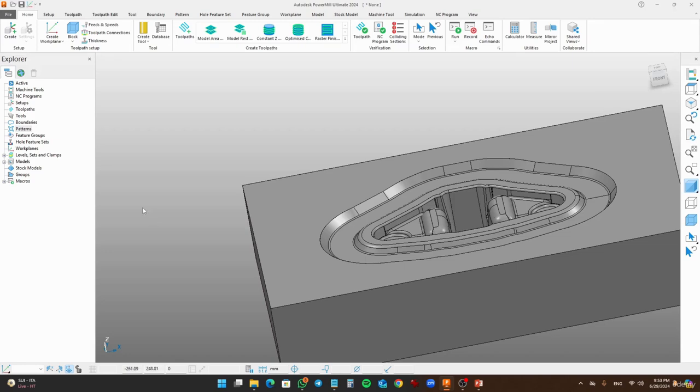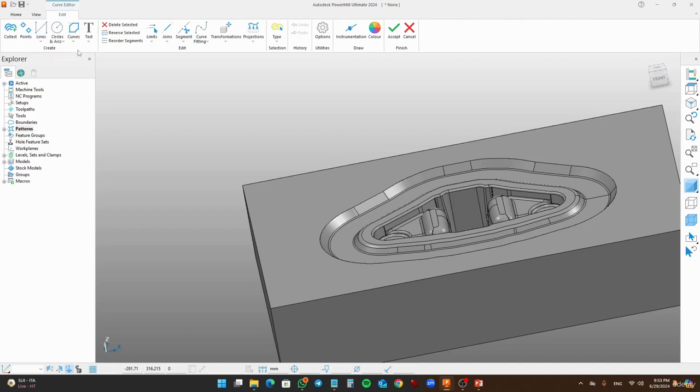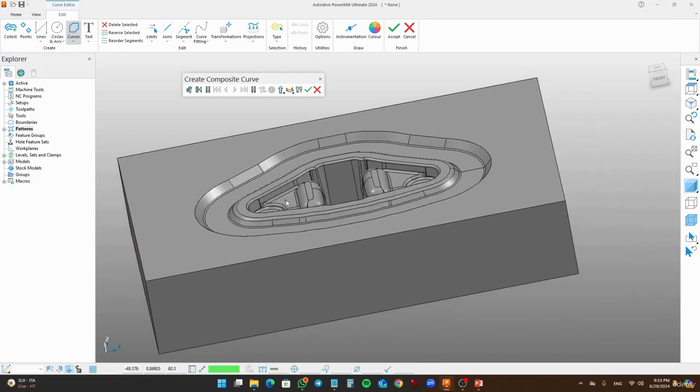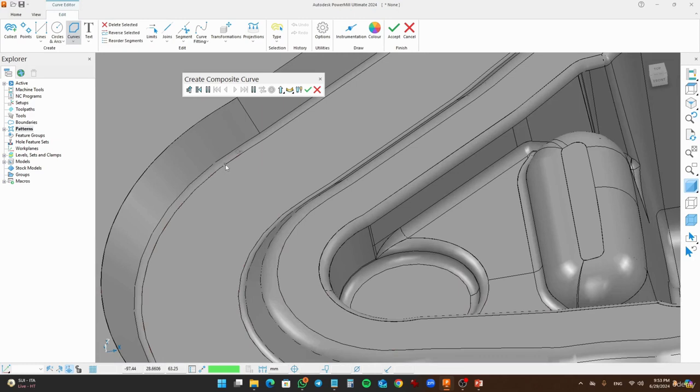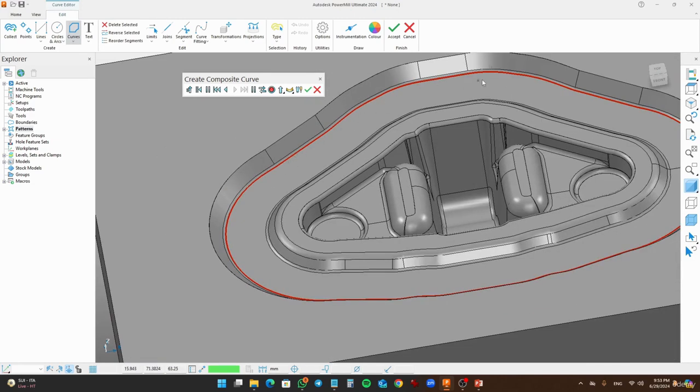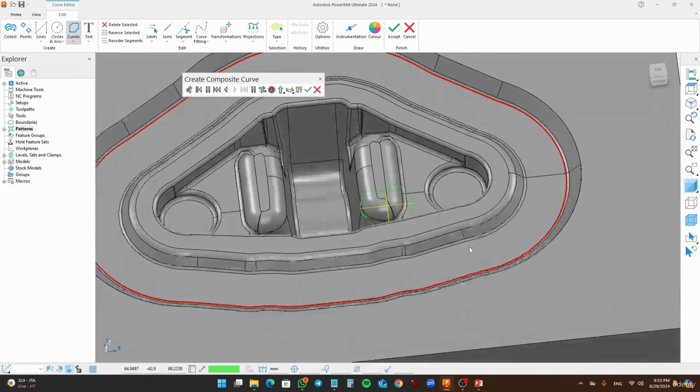To create a slice profile, just go to Patterns, Curve Editors, go to Composite Curve, and select the desired area which we want to create a slice. So what I'm going to do is select this edge. I selected this edge, and it creates a composite curve around that.